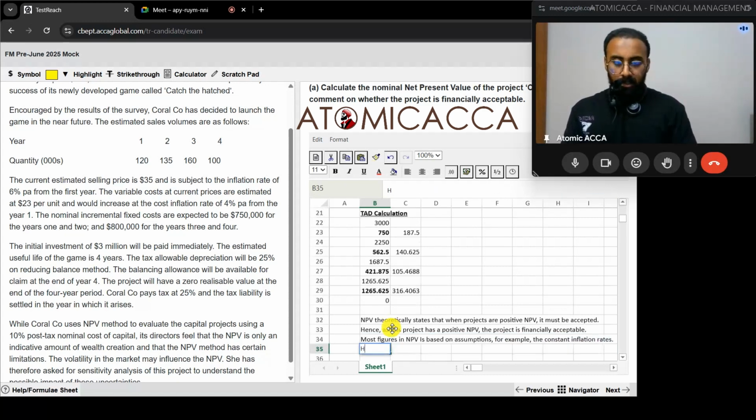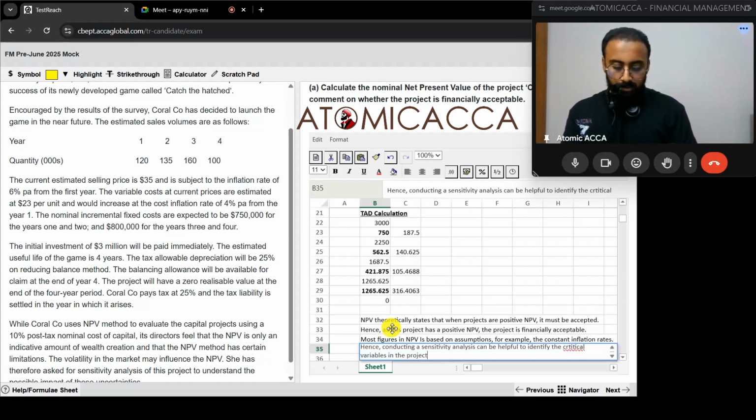So what we have to do, hence, is conducting a sensitivity analysis, which can be helpful to identify the critical variables in the project.